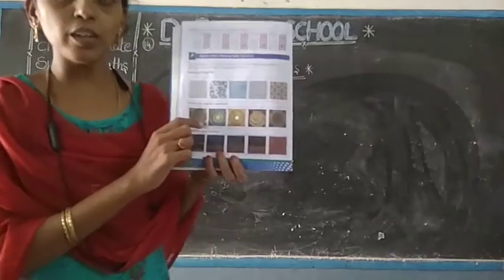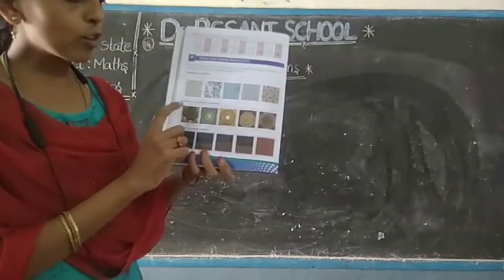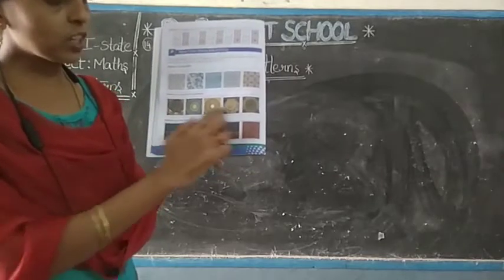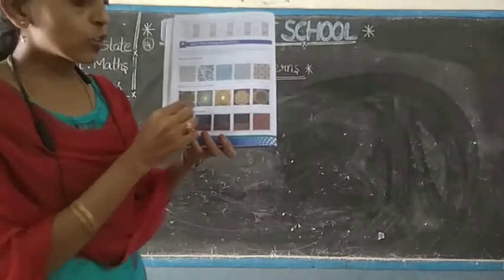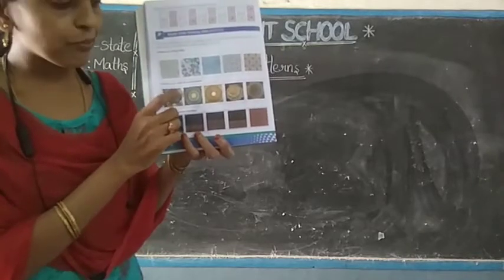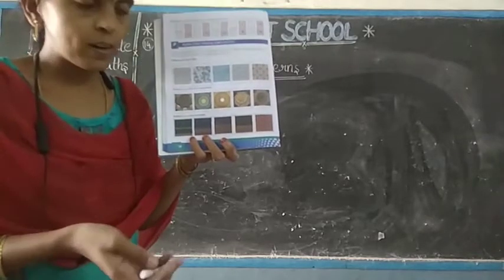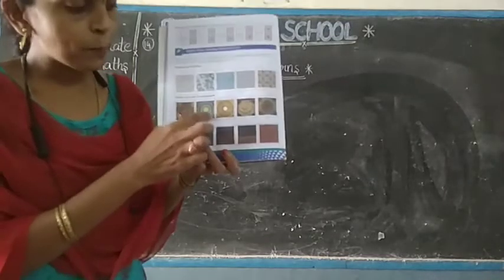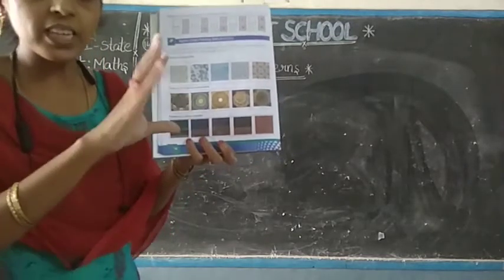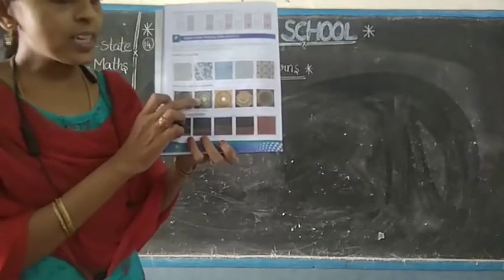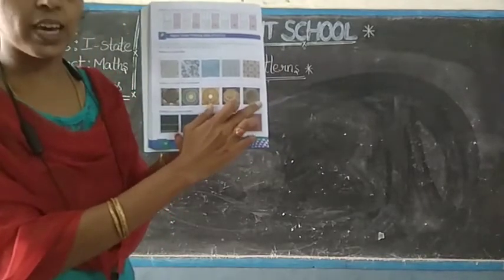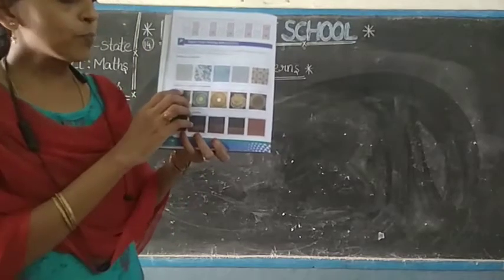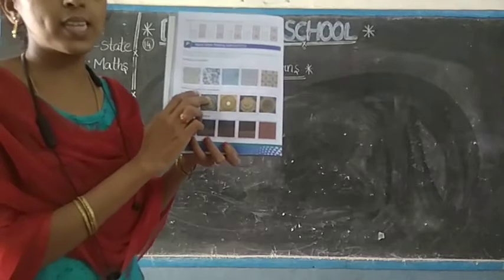See the pictures given in your textbook. Pattern on roof of monuments. See the pictures, they have followed some patterns. Whatever the designs they have, they have followed a pattern. See here, all the appearances are in circle shape, and internally they have some designs. Isn't it? See all the pictures here. You can easily understand how the pattern was followed on the roof of monuments.